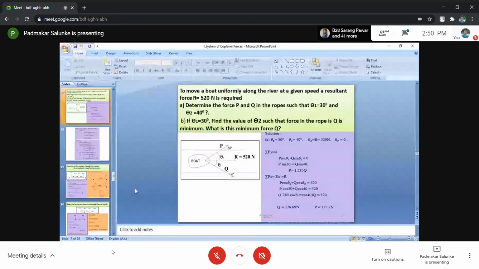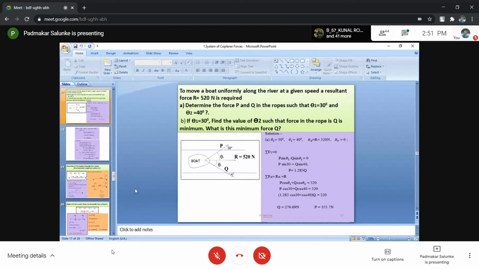One is force P, the second is force Q. With these ropes you apply the forces and move the boat horizontally along the path of the river. The forces applied are P and Q at angles of 30 and 40 degrees, which are provided in this sketch.